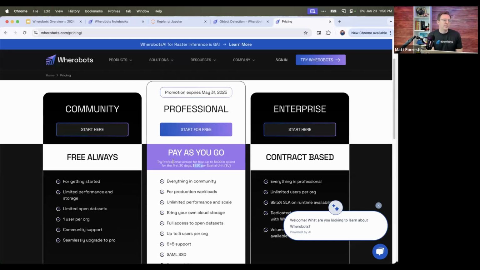Which is the better option, signing in through AWS? I would go with AWS because then it runs directly through your AWS billing, so you have billing in one place. I'd sign up there, and then you actually get $400 in credits for the first 30 days if you sign up through AWS. So thank you, AWS, for doing that for us. That's the preferred method, I guess you could say. Either one works, but that's usually going to be a little bit easier. Plus you get the bonus there.